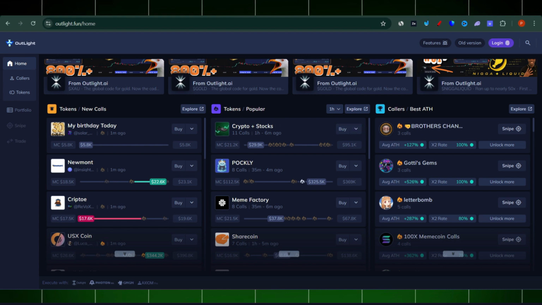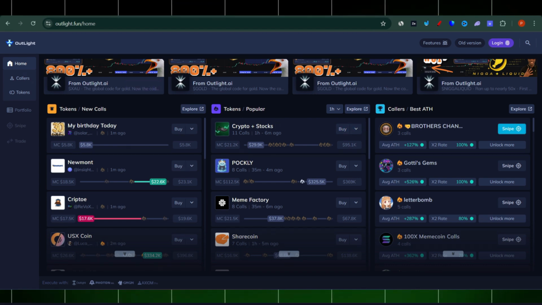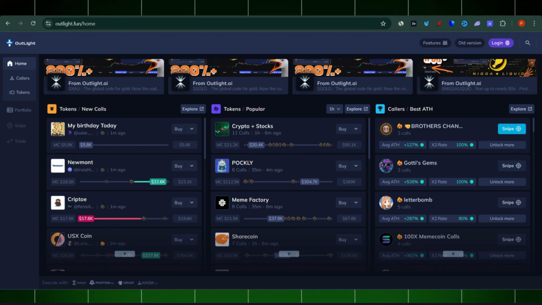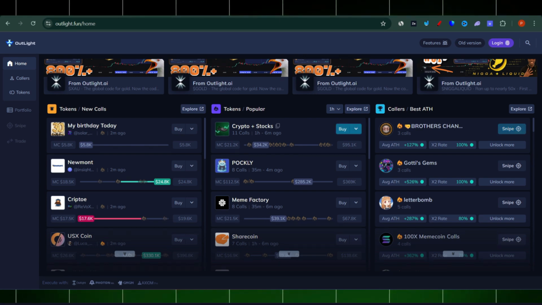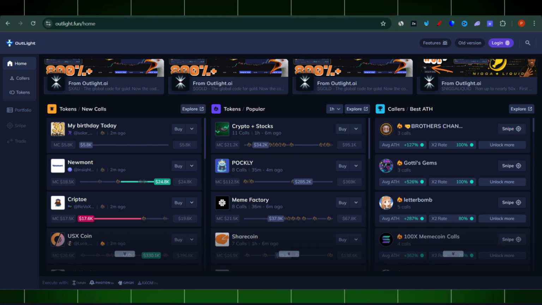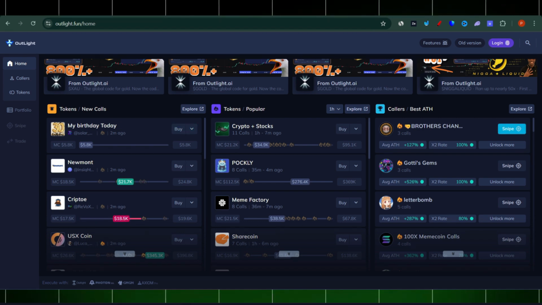But I still think Outlight.fun is very, very cool and very helpful to gather all that information from those 3,000 KOLs available across different groups. So instead of being part of each and every one of those groups, you can simply use Outlight.fun, and you'll be shown the best coins actually being called inside those communities.